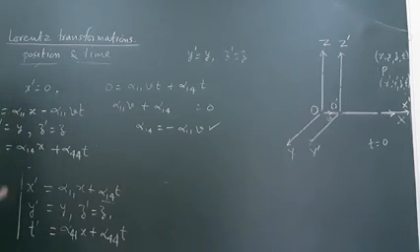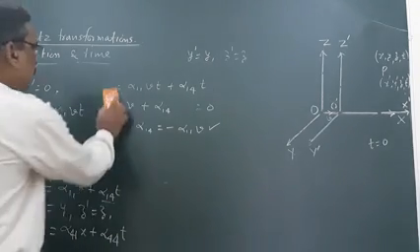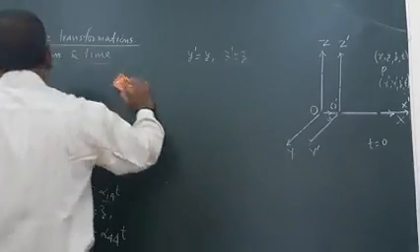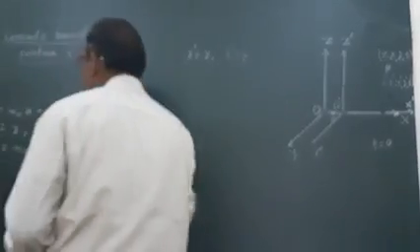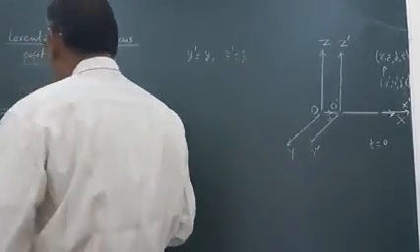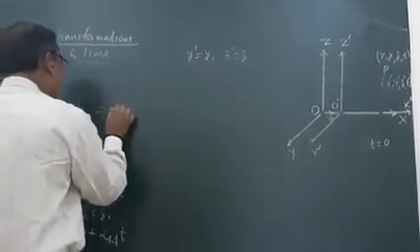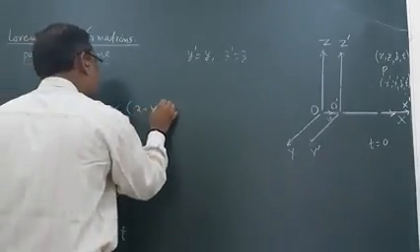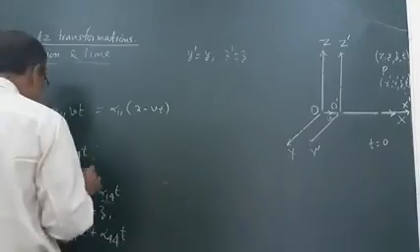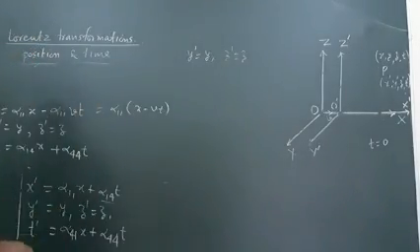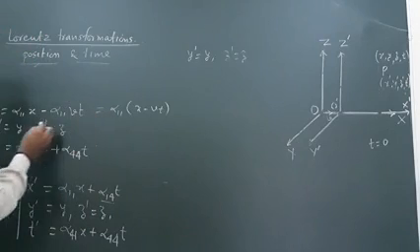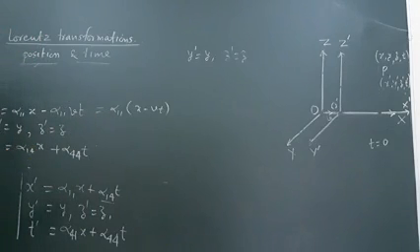Now it remains to find only three coefficients. Which one? This I can write alpha 1 1 into x minus vt, and remaining equations remain same. So अब हमें केवल ये तीन कोएफिशिएंट मालूम है.